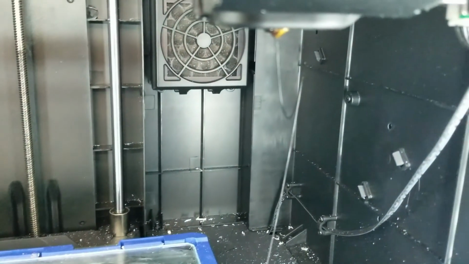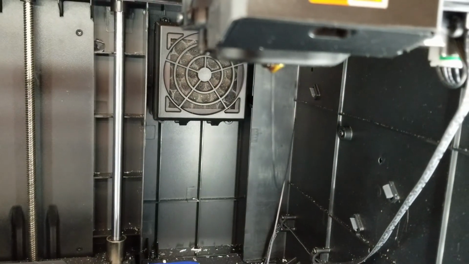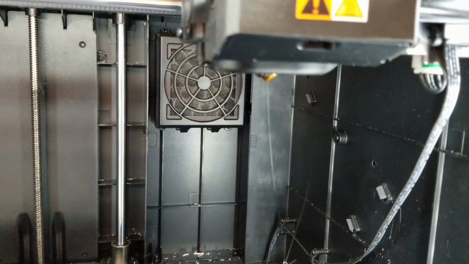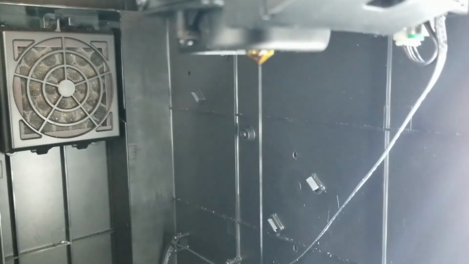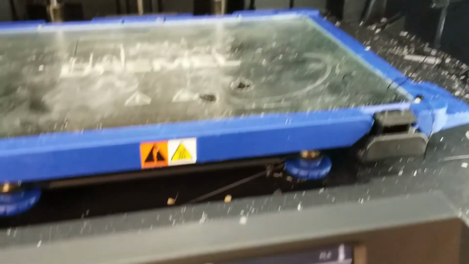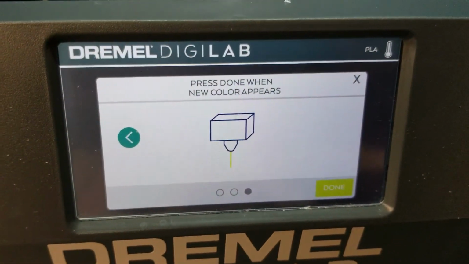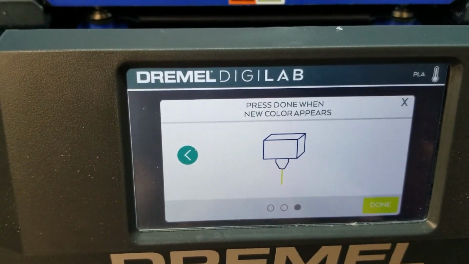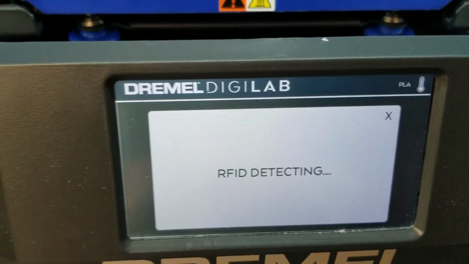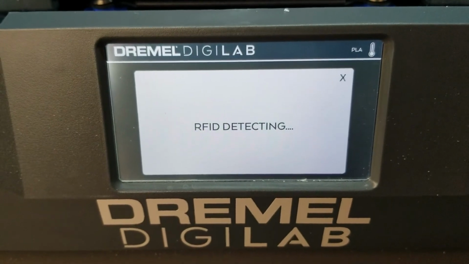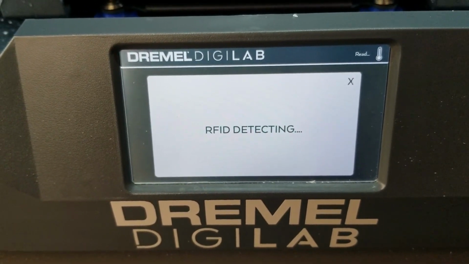After clicking next, you'll want to look at the filament that's being extruded out of the nozzle and see if the new color is coming out. And once you see the new color, press done. And the printer will start to detect what type of filament.